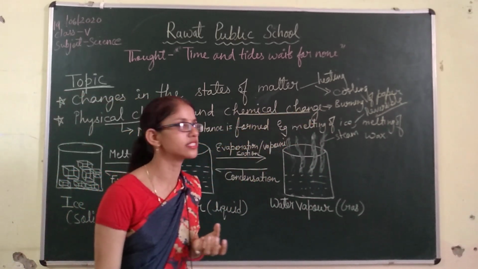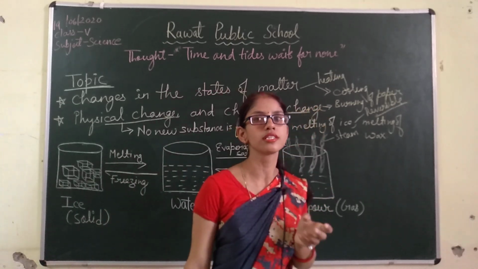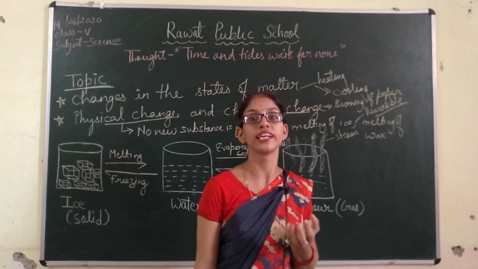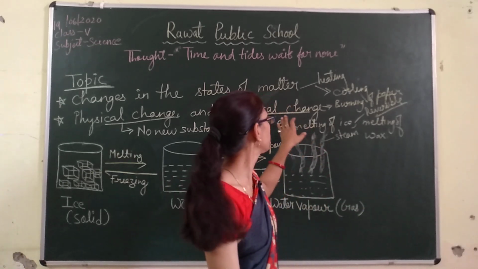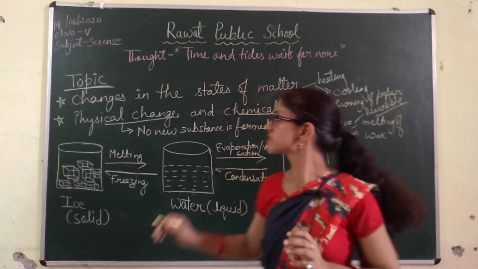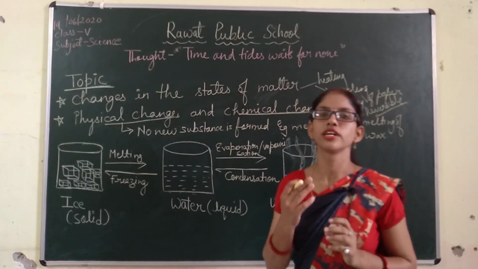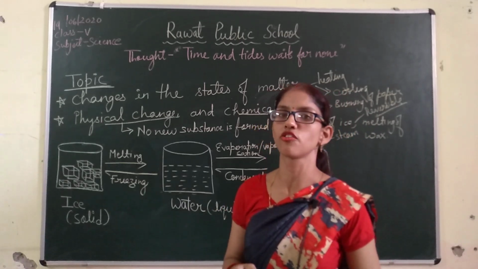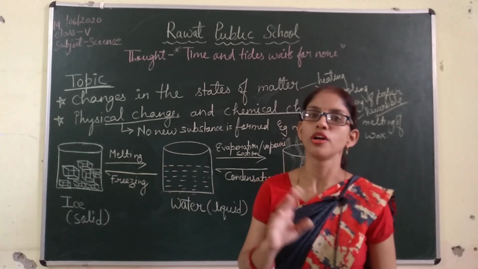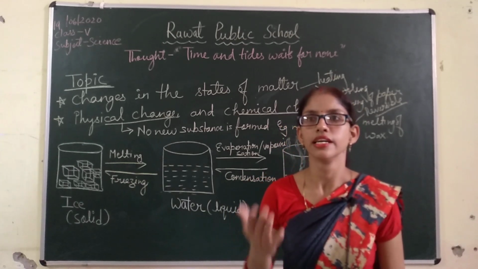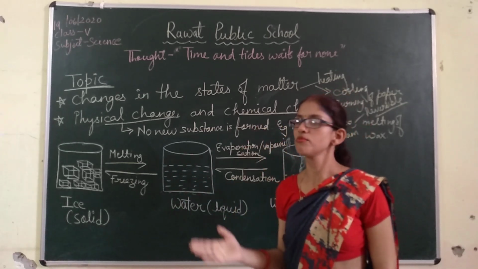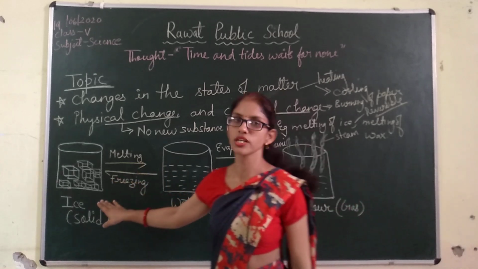Cooking of food is also an example of chemical change, because we cannot get back the raw materials from the cooked food. Digestion of food is also an example of chemical change. So in all that we have discussed, changes in the states of matter, one state of matter can be changed to a different state. Solid can be changed to liquid, and liquid to gaseous form on heating, whereas on cooling the gaseous form changes to liquid and liquid to solid again.